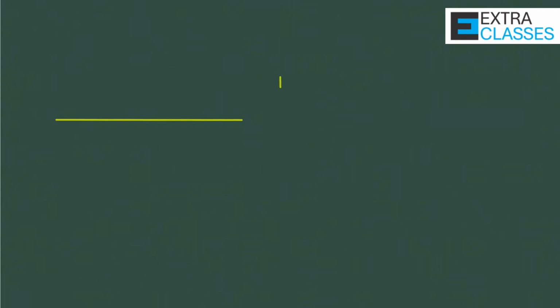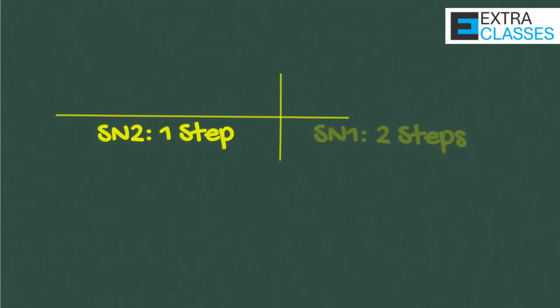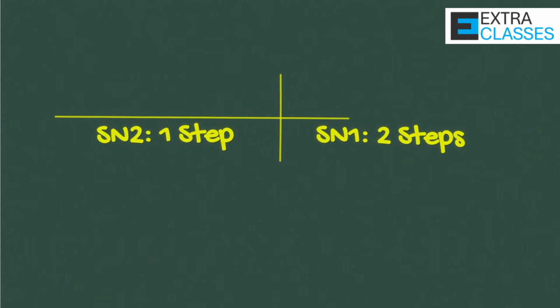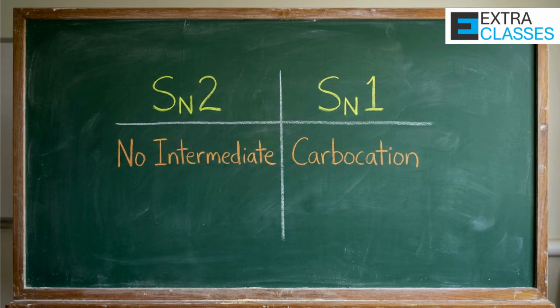Now let us compare them clearly. In SN2, reaction occurs in one step. In SN1, reaction occurs in two steps. In SN2, no intermediate is formed. In SN1, carbocation intermediate is formed.